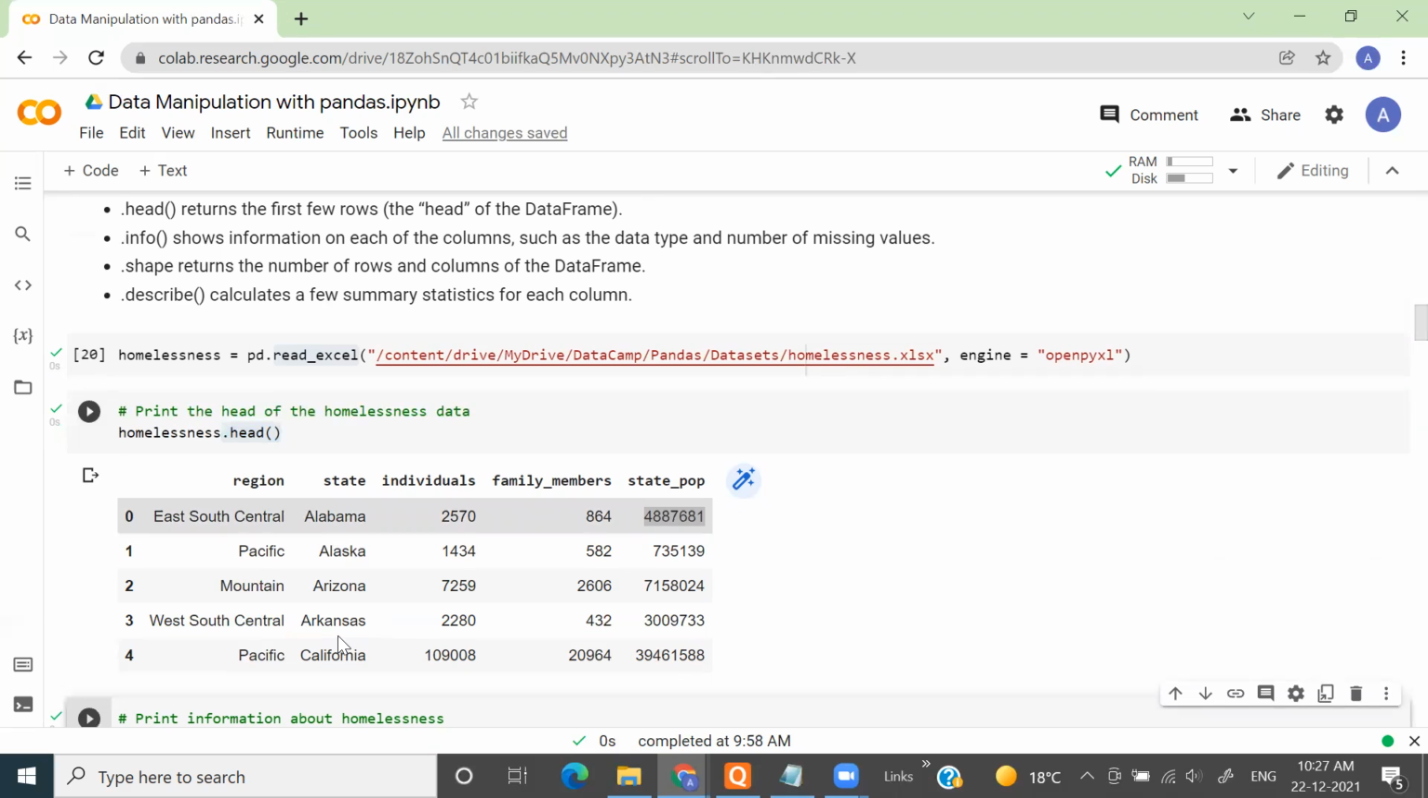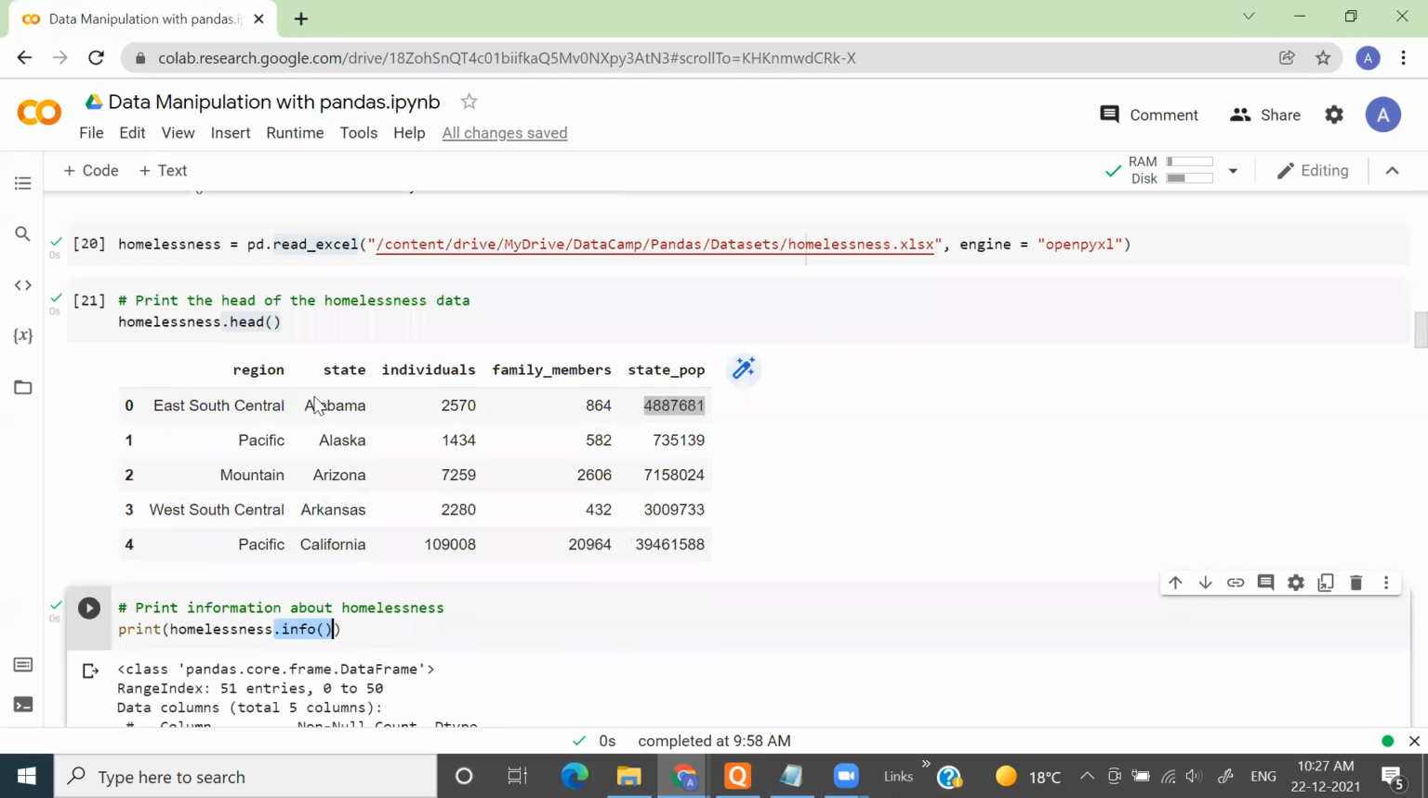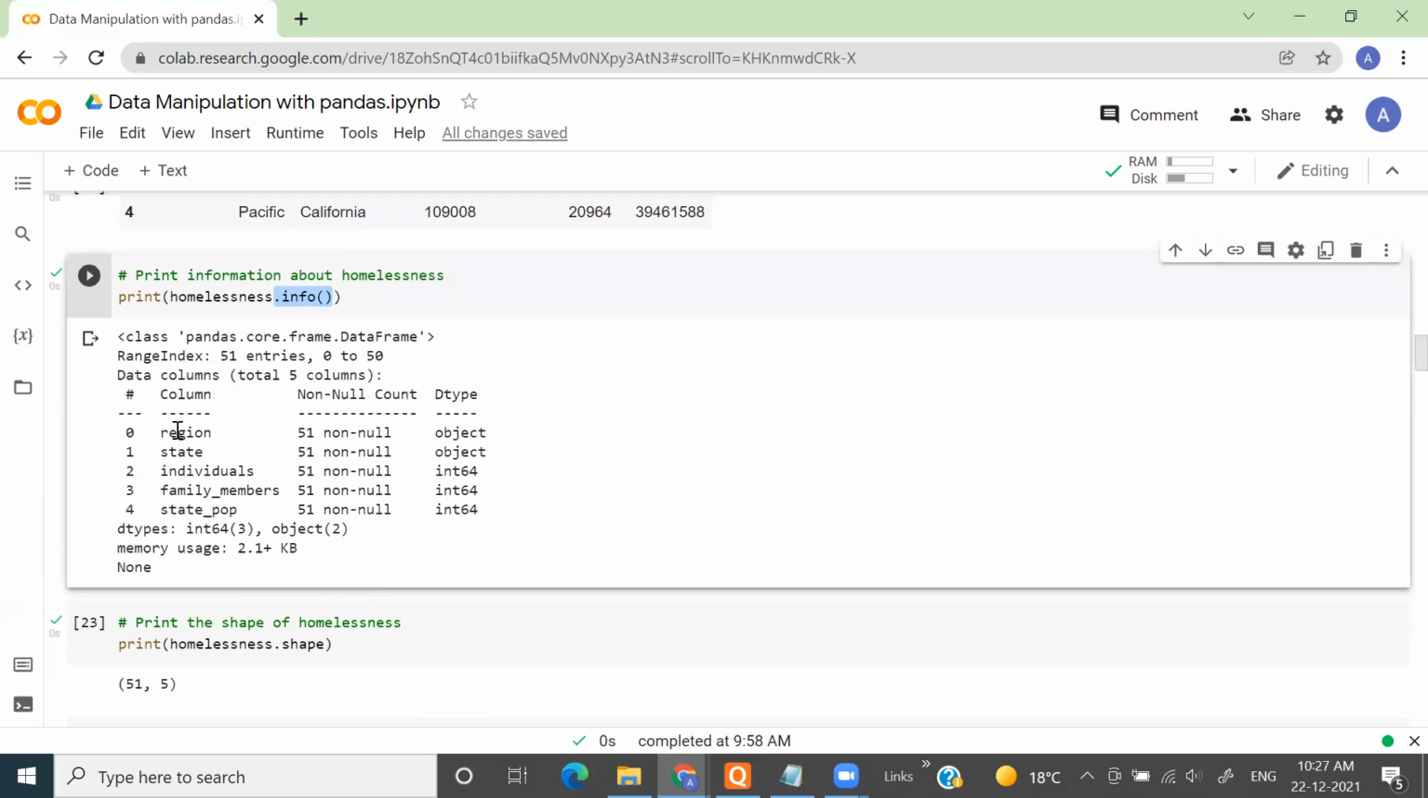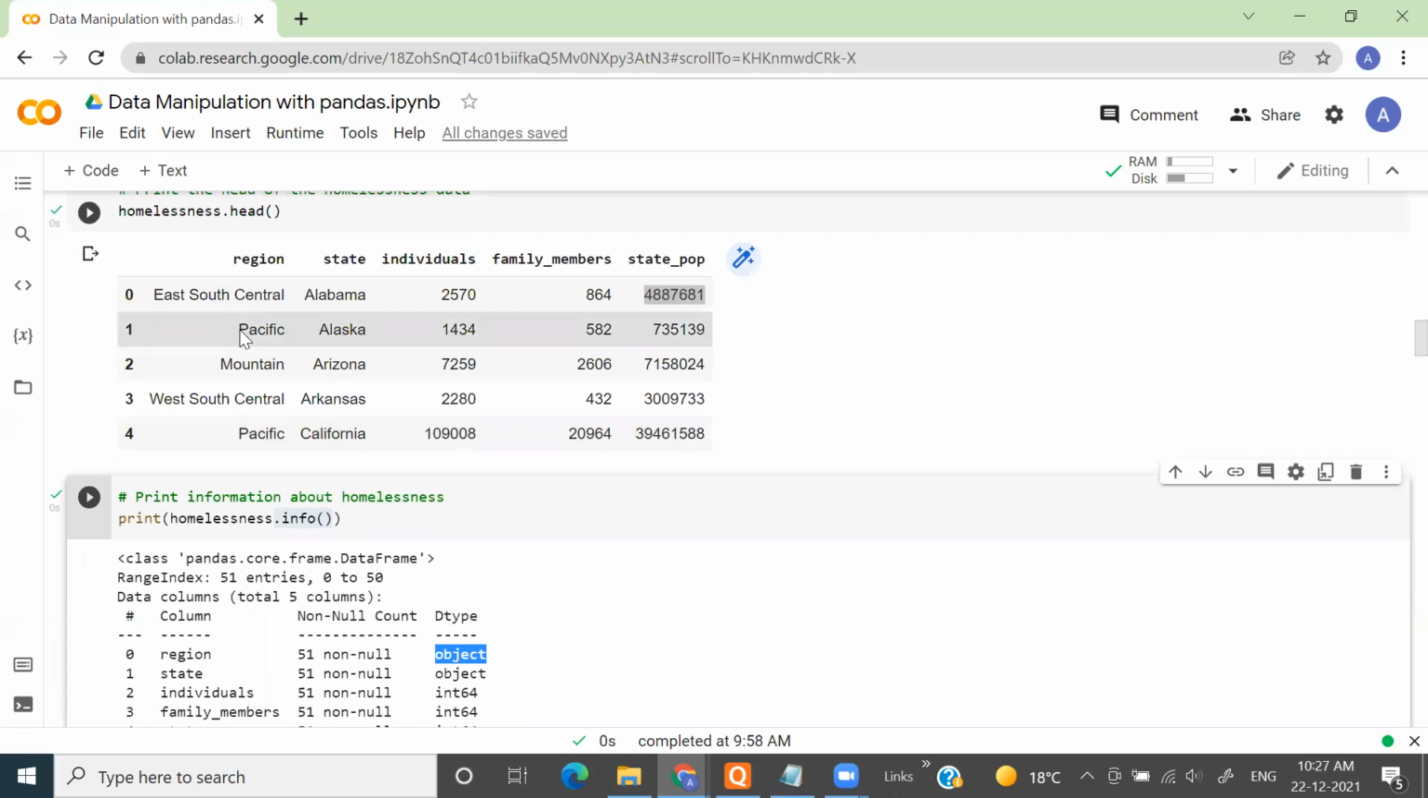First of all, it shows the information on each column, such as the data type and number of missing values. So if I use this one, first of all, it will say what is the data type of this particular column. You need to check the Dtype column. It says that the region column has object data type, which is true because it has string values.